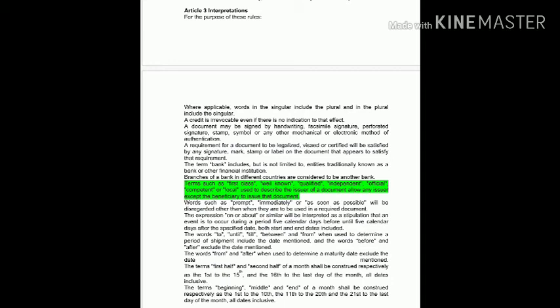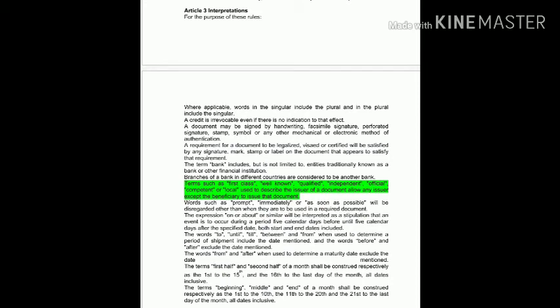We can change or modify that field as per the request of the applicant as well, but while sending the MT700 from SWIFT, by default it will be irrevocable.